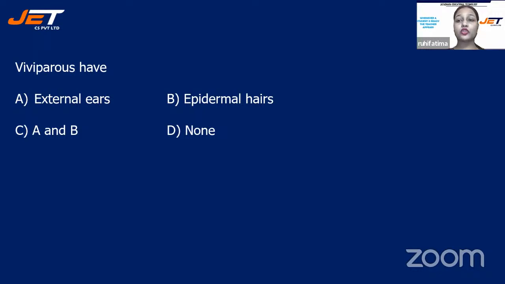Viviparous animals are those who give birth, or simply you can say mammals. They give birth to their young ones, right? So the correct option will be option C, A and B. Viviparous animals have external ears also, and they have epidermal hairs also.